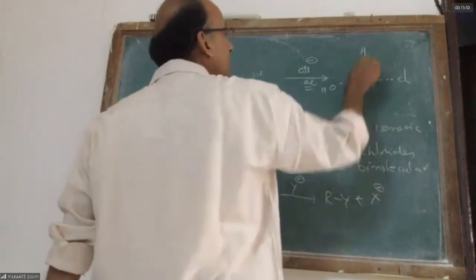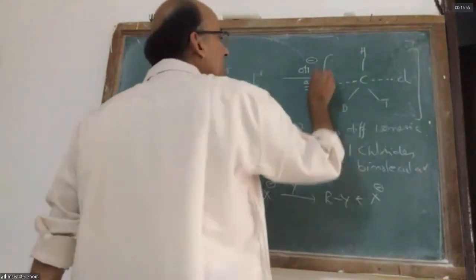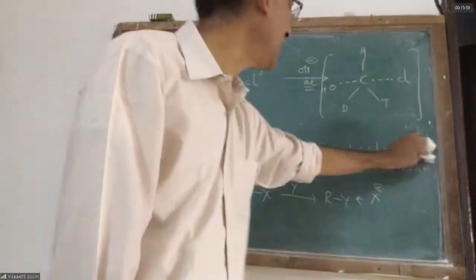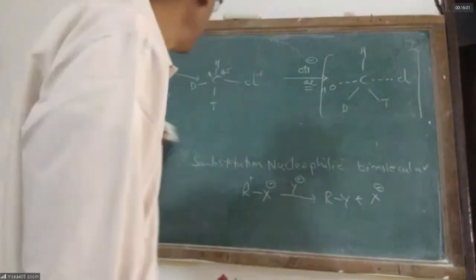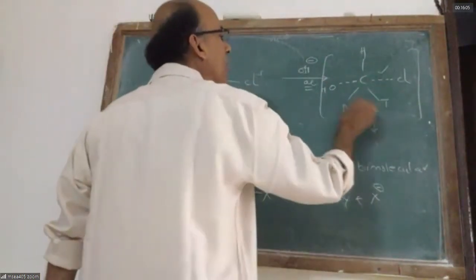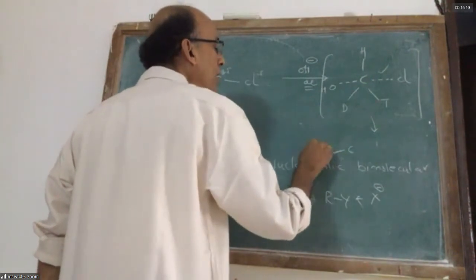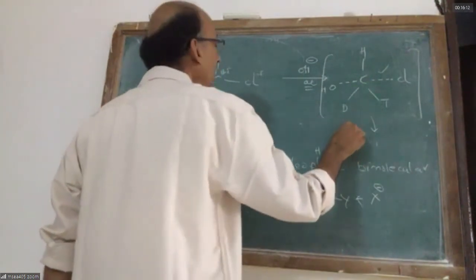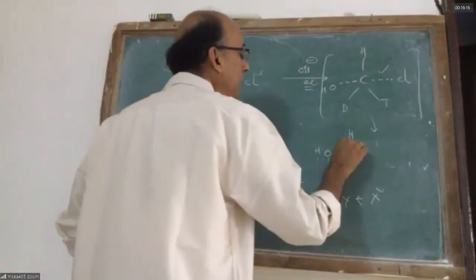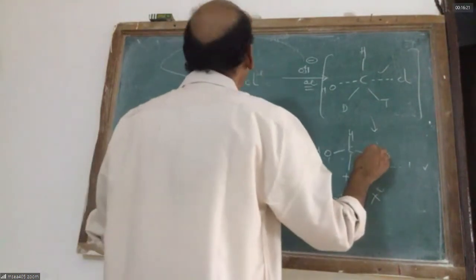This is H. This is deuterium. It is a very unstable transition state. The transition state is a high energy state, which is very, very unstable. And as the Cl minus goes, the OH minus completely binds. You will be getting OH on this side, H on the usual side, and then you have tritium here, and then deuterium here.